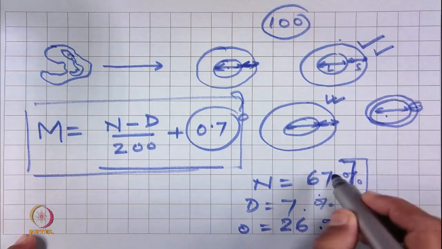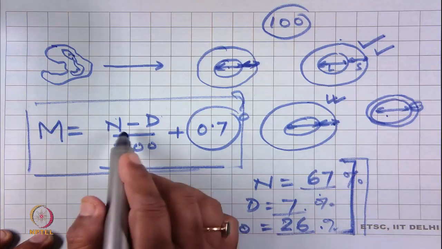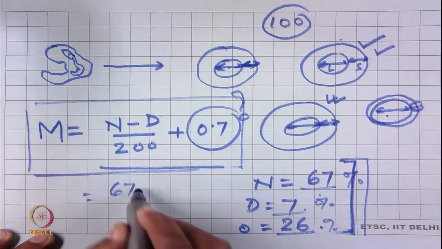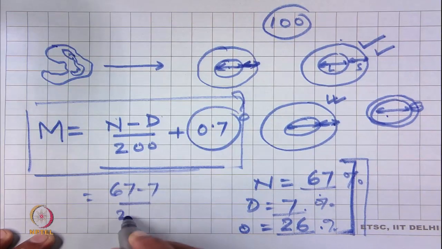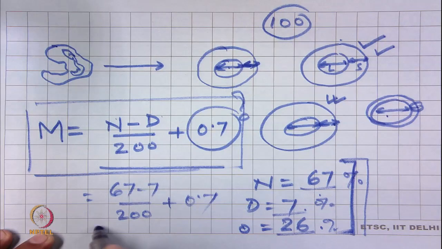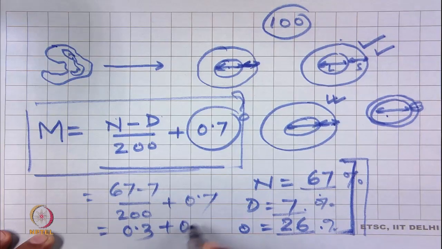For 100 fibers this is 67 and 7, and N and D are also in percent. Now, if we replace these values, 67 minus 7 by 200 plus 0.7, it will become 60 by 200, which is 0.3, plus 0.7.